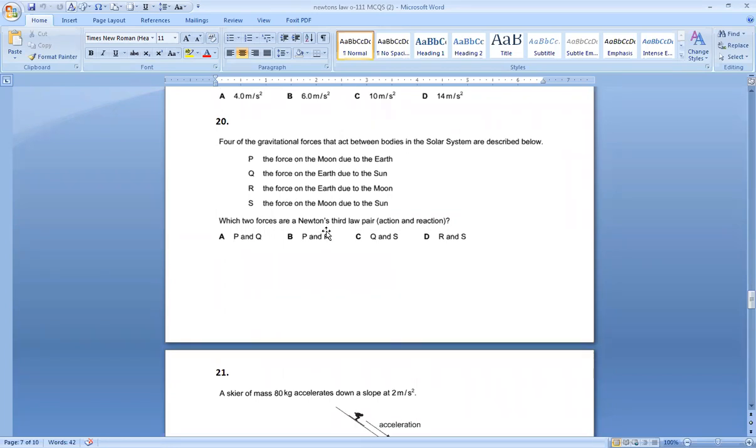Number 20, four of the gravitational forces that act between bodies in the solar system are described below: force on moon due to earth, force on earth due to sun, force on earth due to moon. Remember, if I consider the first option, force on moon due to earth, earth is pulling moon. And if I consider the third option, force on earth due to moon, the moon is pulling the earth. Because moon is revolving around the earth due to its gravitational field, moon attracts earth and earth attracts moon. So these two options are correct. So answer is P and R, B.